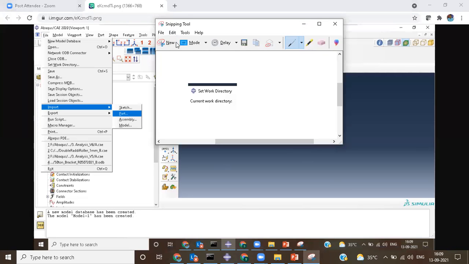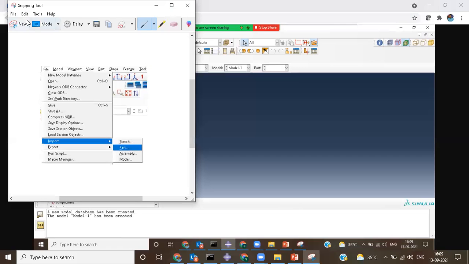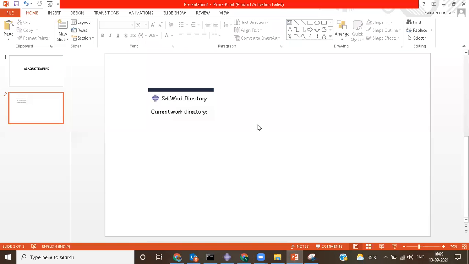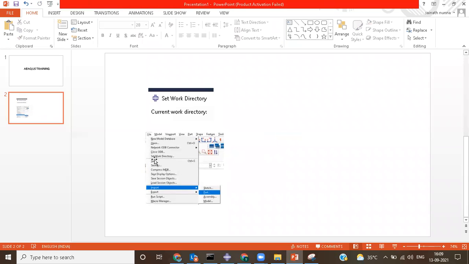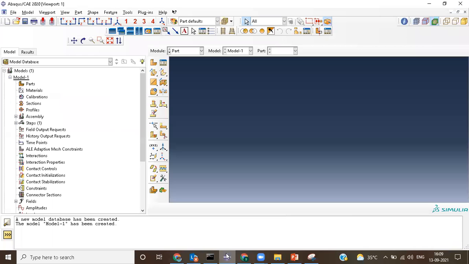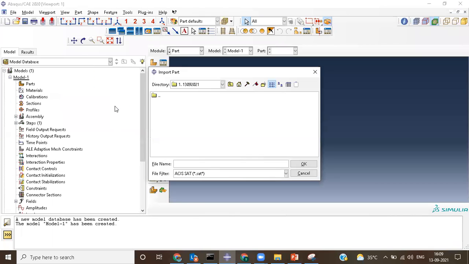So now I'm just trying to snap this. File, Import, and you can take up the parts also. What are the types of parts that are possible for you? File, Import, Part.